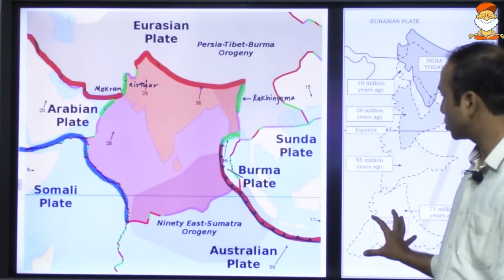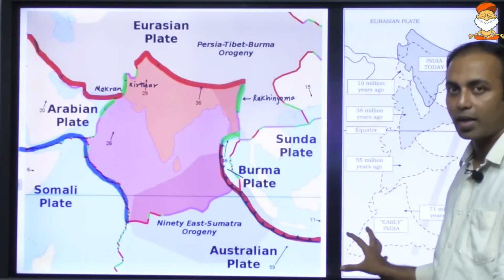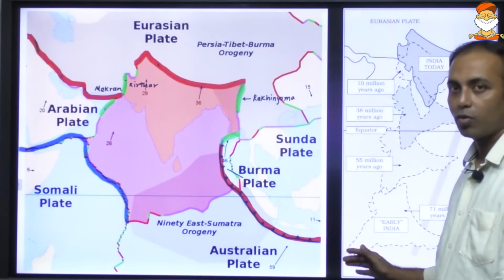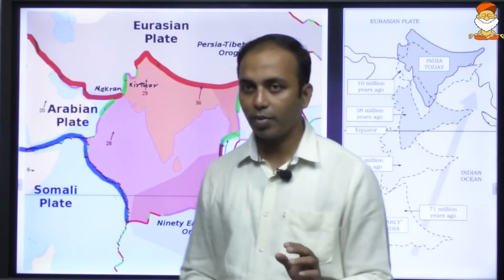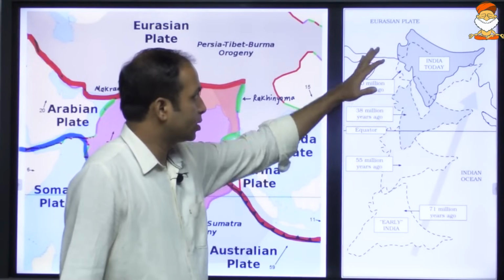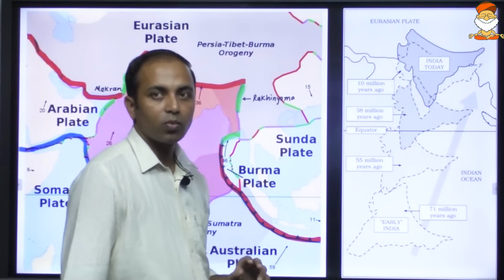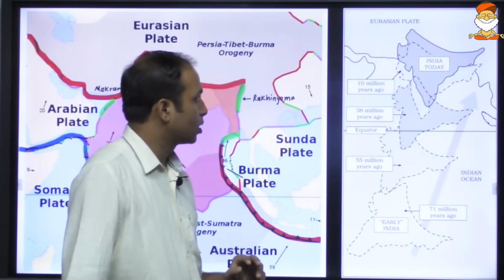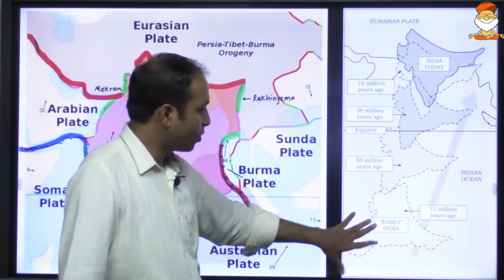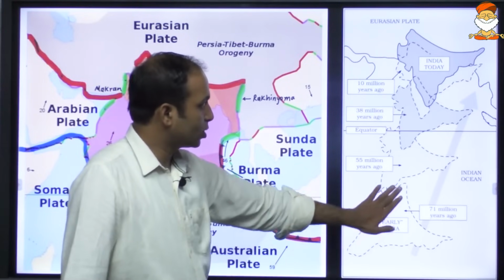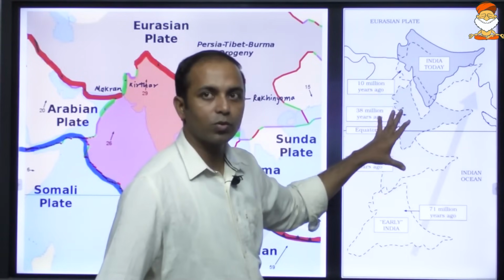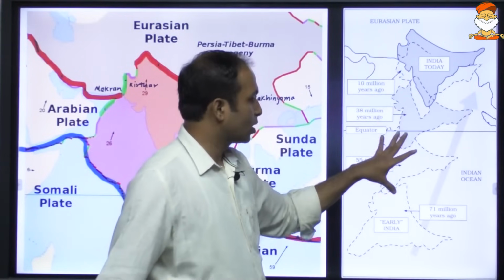India was part of Gondwanaland, and roughly 70 million years ago from the present, the movement started, and roughly we hit the Eurasian plate somewhere around 10 million years ago. As India moved over this region, there was initially a sea, known as the Tethys Sea, and that got closed.